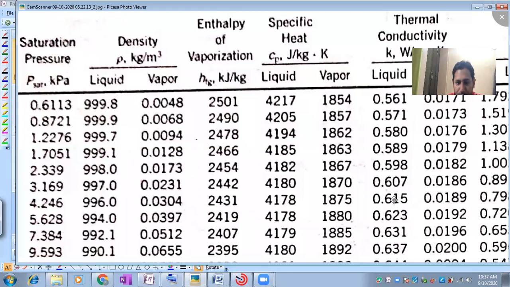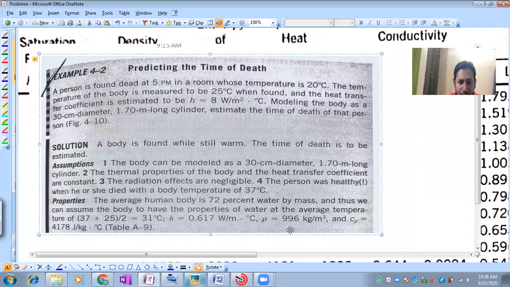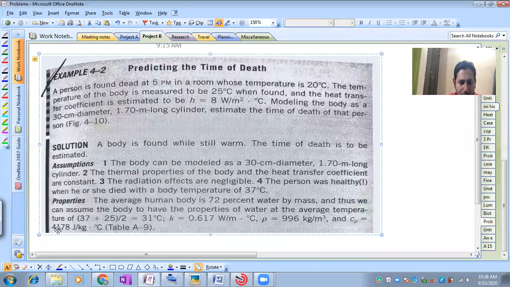So it is 996, 4178, and 0.617. Now based on these values, we are going to find out the time of death.